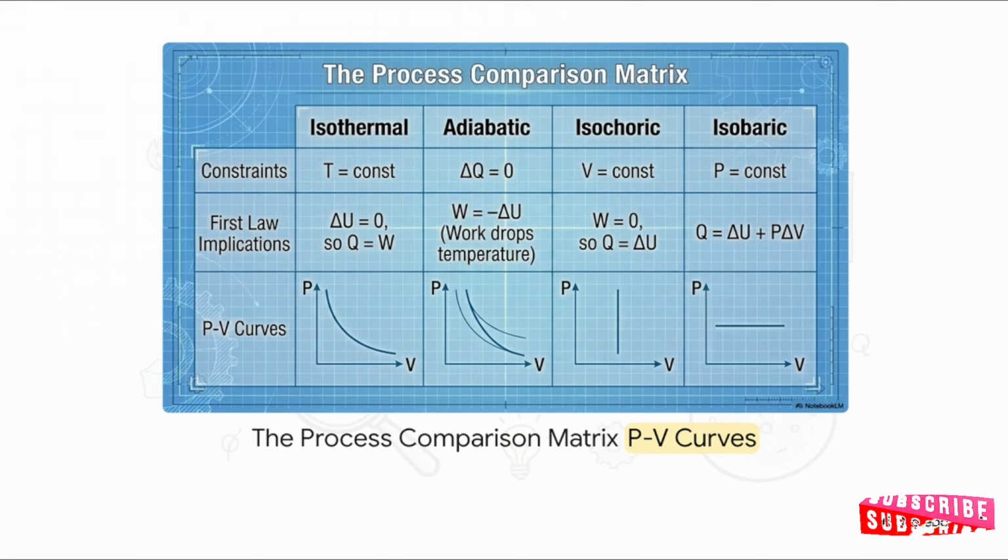The isothermal curve is that gentle, sweeping slope you see. The adiabatic curve dives way steeper because expanding without any heat causes a rapid, massive pressure loss. The isochoric process is probably the easiest one to spot, just a straight vertical line where the volume mathematically cannot budge. And the isobaric process, just a perfectly flat horizontal line representing constant pressure.